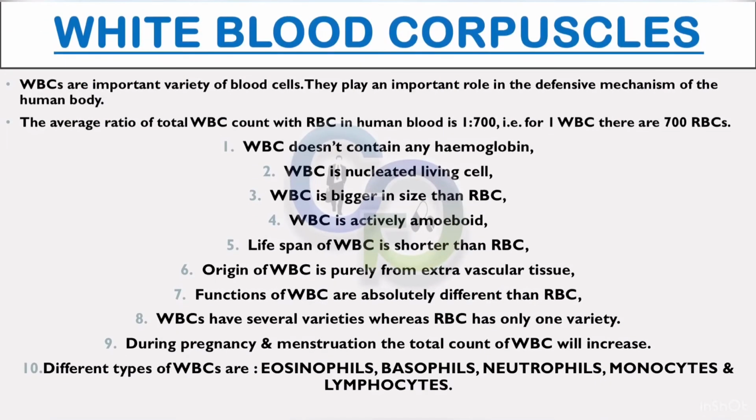White blood corpuscles. WBCs are important variety of blood cells. They play an important role in the defensive mechanism of the human body. The average ratio of total WBC count with RBC in human blood is 1:700. That is, for 1 WBC, there are 700 RBCs.